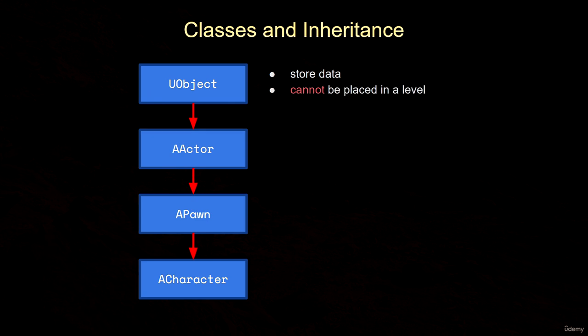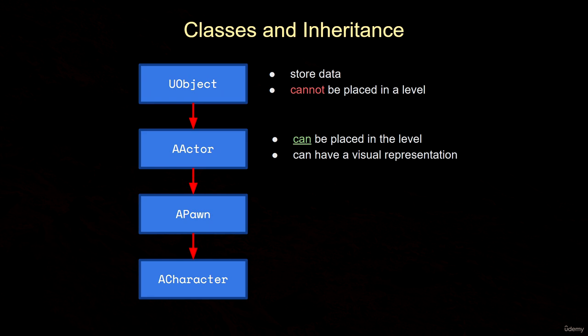The actor class inherits everything from the UObject class, but it has some significant upgrades. For one, it actually can be placed in the level, so everything you see in the game level is derived at least from the actor class or below. Actors can have a visual representation such as a mesh, and they have many more capabilities that we're going to learn about in this course.